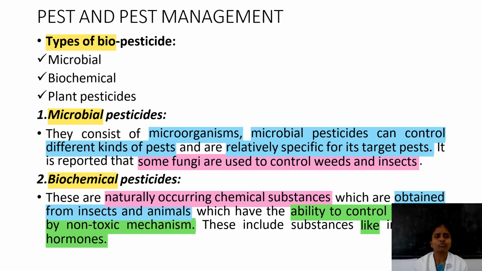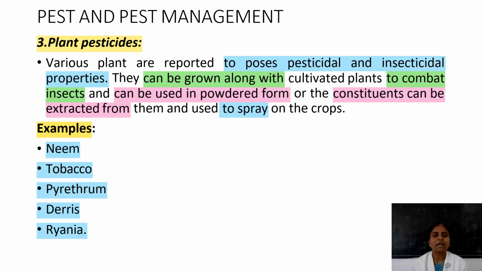Then what are the types of biopesticides? Microbial, biochemical, and plant pesticides. What comes under microbial pesticides? Microorganisms, hence they are called microbial pesticides. Microbial pesticides can control the pest by affecting a specific target site. By this way, they attack the pest. Then biochemical pesticides, what about these? I already discussed earlier: naturally occurring chemical substances like sex hormones, sex attractants secreted by female insects, that will prevent the reproduction of pests.